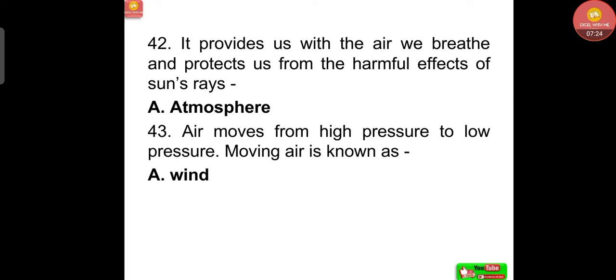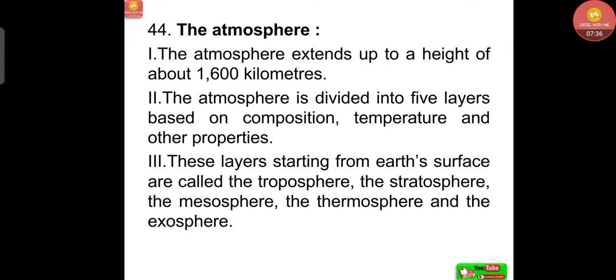Now, the atmosphere provides us with the air we breathe and protects us from the harmful effects of the sun's rays. Air moves from high pressure to low pressure. Moving air is known as wind.